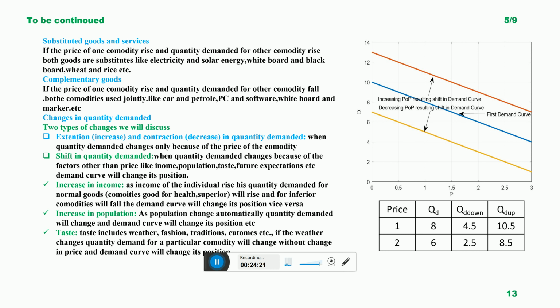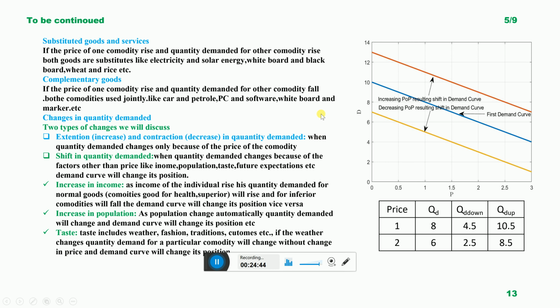Price is the same, demand increases, and the demand curve will shift upward. But if the population reduces, at the same price quantity demanded will decrease and the demand curve will shift backward. Here, the price of the particular commodity is the same, but quantity demanded is changing because of the change in population. It will shift upward and then it will shift downward.